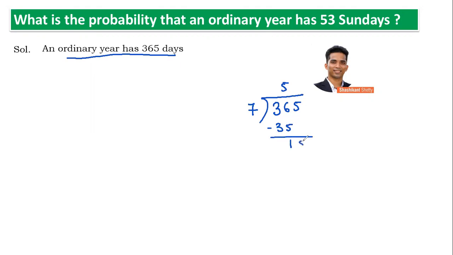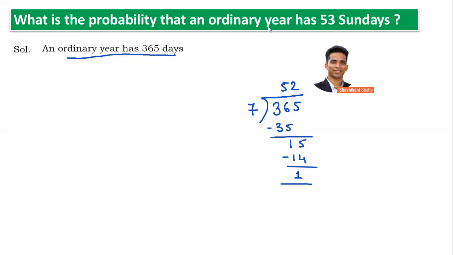This 5 comes down. Now trying to reach the closest value, 7 2s are 14. Once again, if I subtract, 15 minus 14 gives me 1. So I can clearly say, students, in an ordinary year, there are 52 weeks plus 1 day.